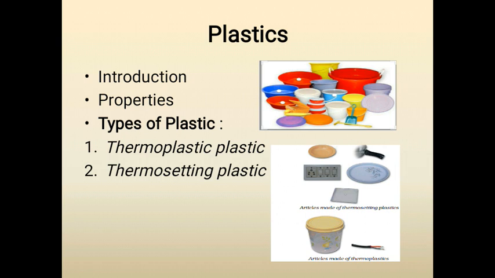The next type of plastic is the thermosetting plastic. Thermosetting plastics are plastics that, when molded once, cannot be softened by heating. That means this plastic does not melt when exposed to heat. Once set, they cannot be remelted or remolded. Examples of thermosetting plastic are bakelite and melamine. Bakelite is a plastic which is a poor conductor of heat and electricity. So bakelite is used for making electrical switches and handles of utensils.